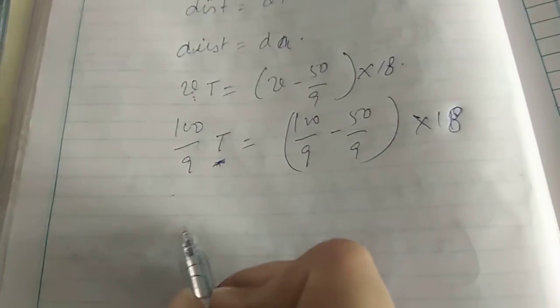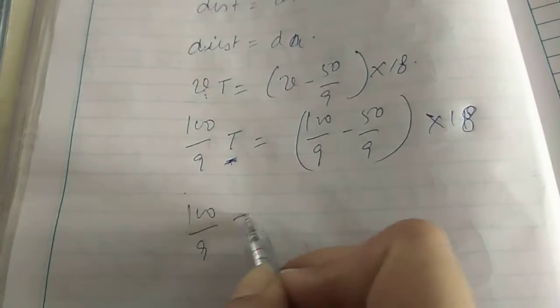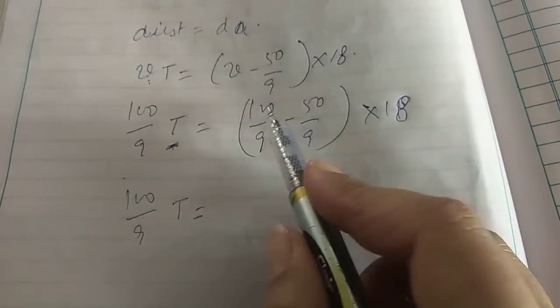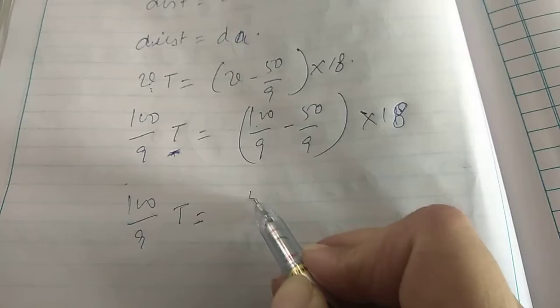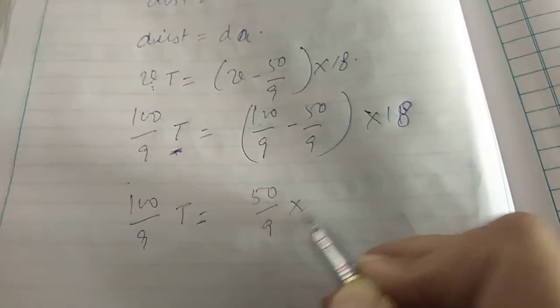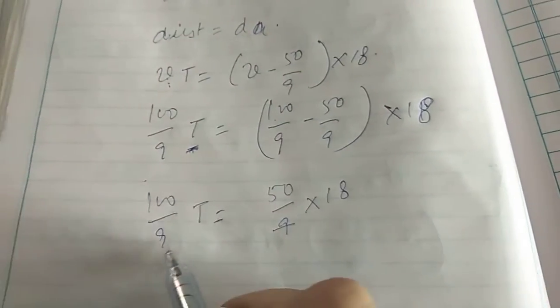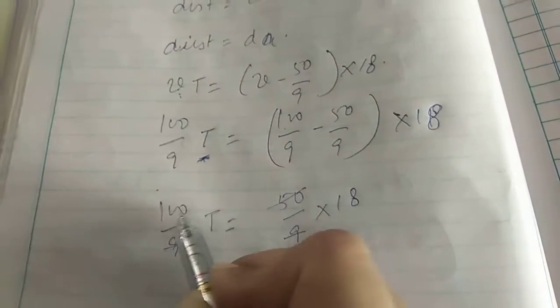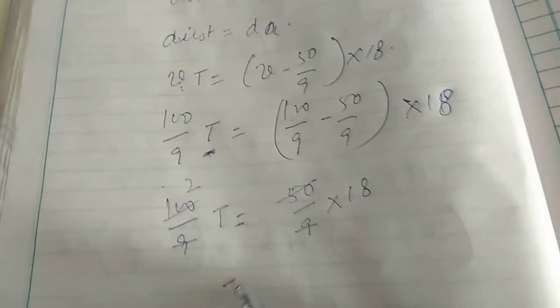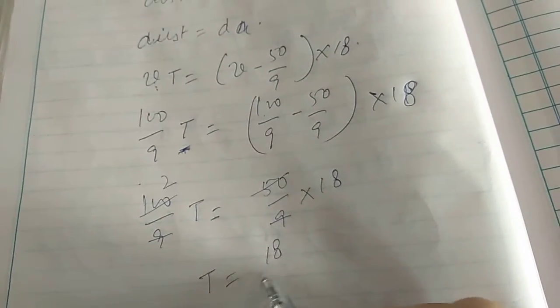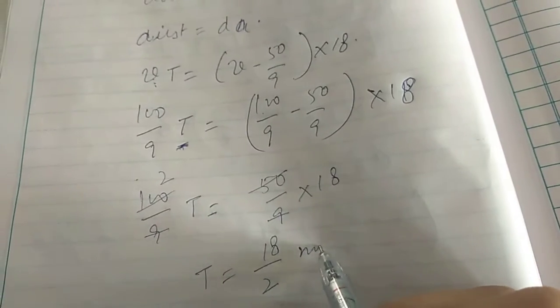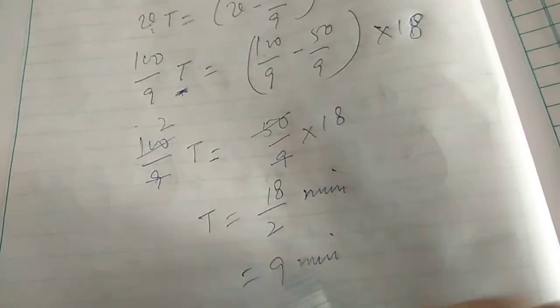I want to find out this value. So 100 by 9 t is equal to, so what you will get? 50 by 9 here into 18. This 9 will get cancelled. This will become 2. So t would be 18 over 2 minute. This was in minute. So this is 9 minute.